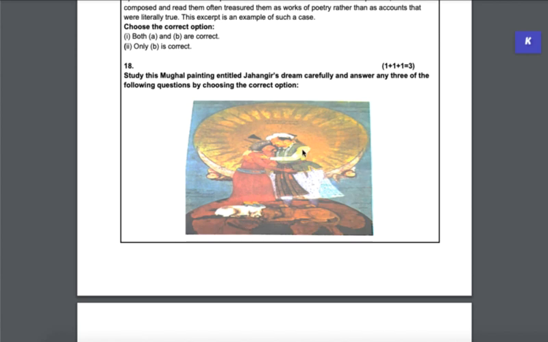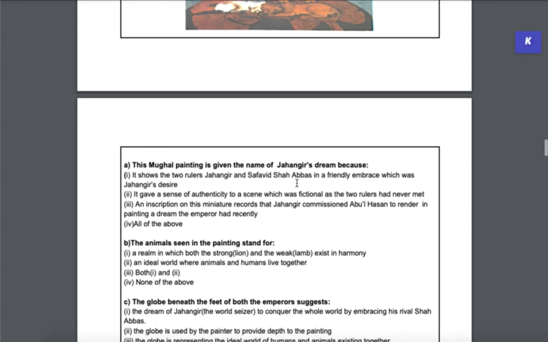So this is obviously Shah Abbas and Jahangir's painting. This painting is also called Jahangir's Dream. So the first question is that the Mughal painting is given the name of Jahangir's Dream because, so it shows the two rulers Jahangir and Shah Abbas in a friendly embrace, which was Jahangir's desire. This gives us a sense of authenticity to a scene which was fictional, as the two rulers had never met. An inscription in this miniature records that Jahangir commissioned Abul Hassan to render in painting a dream that the emperor recently had. Now, I'm beginning to believe that maybe all of them are correct.